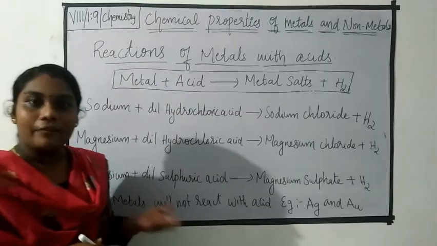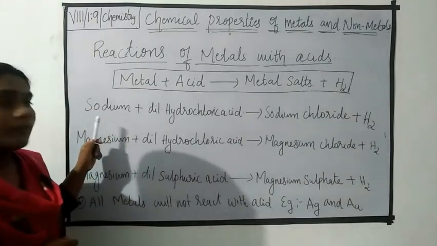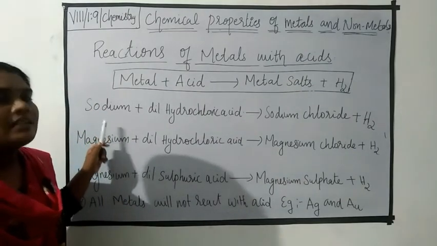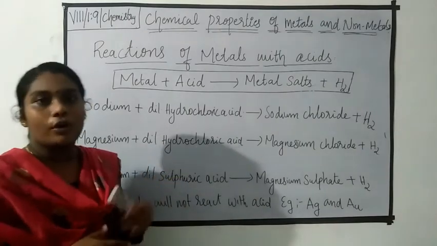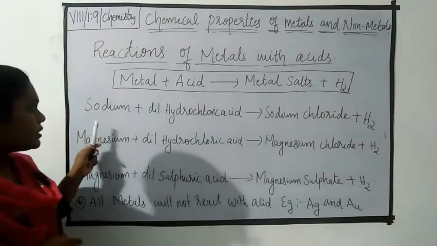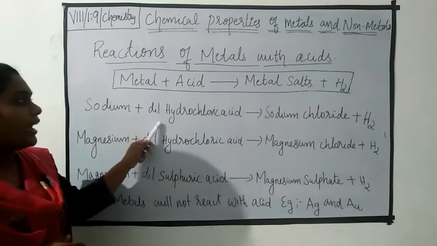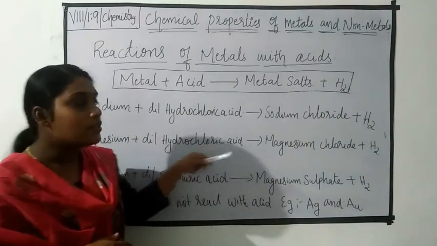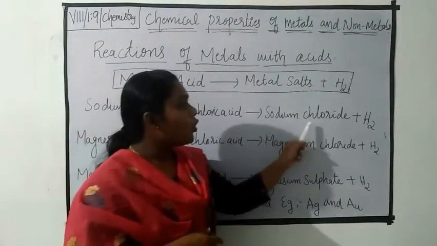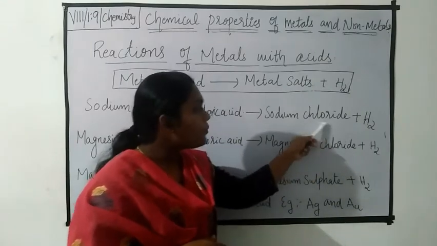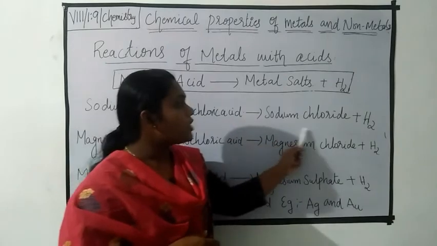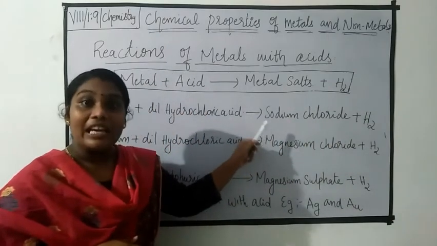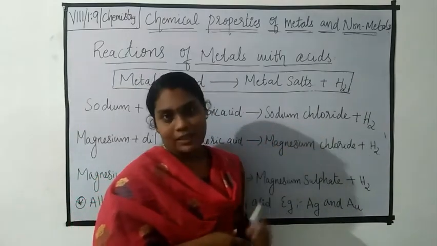Okay students, for example, sodium. Sodium is a metal, is it? Yes, when we treat the sodium with dilute hydrochloric acid, what happened? The sodium reacts with dilute hydrochloric acid to form sodium chloride. The sodium chloride is a metal salt. Okay, along with the formation of sodium chloride, it will liberate hydrogen gas.